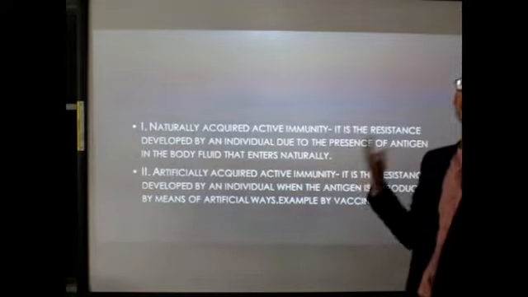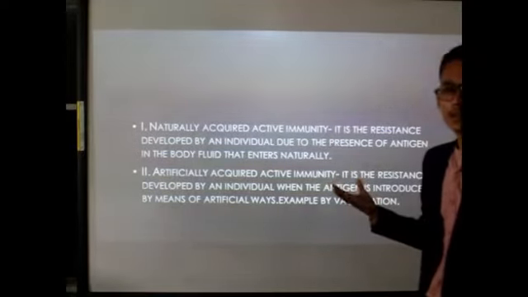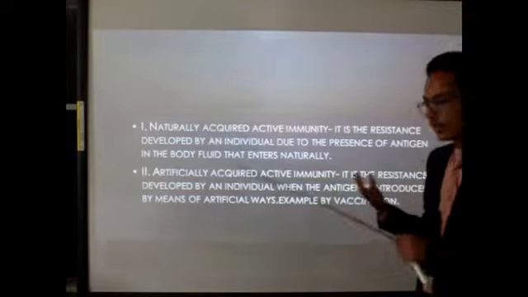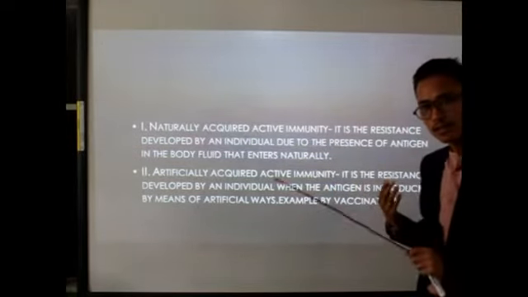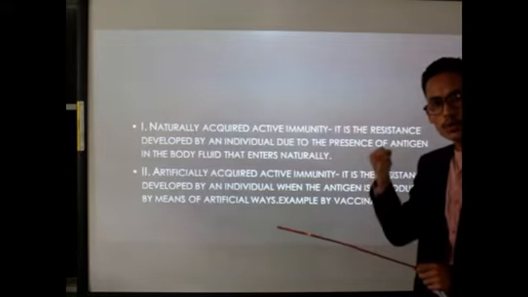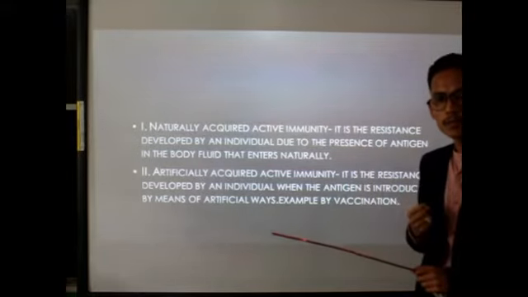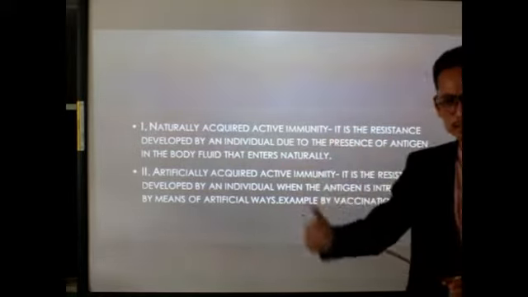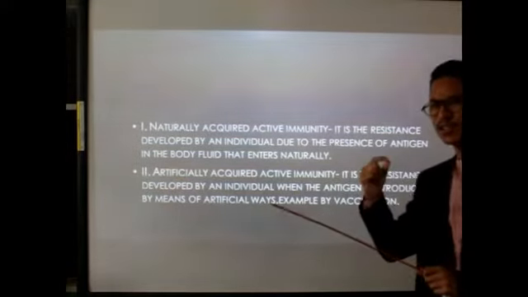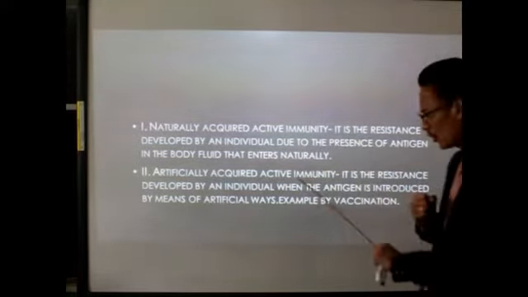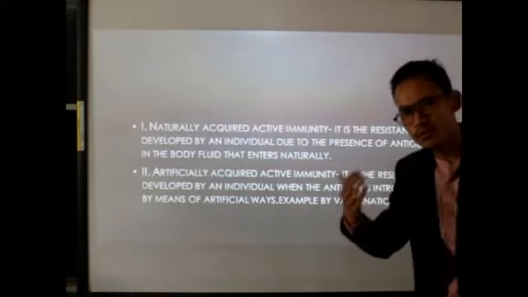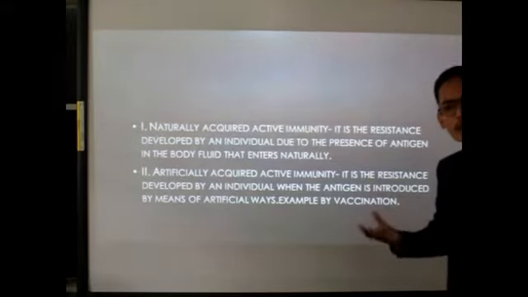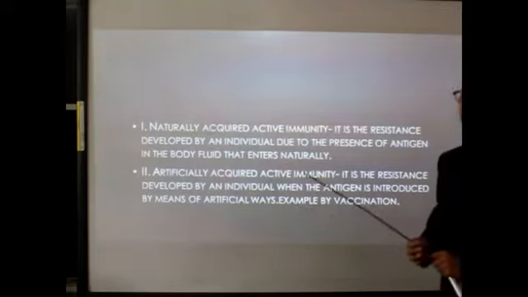We are simply taking it. We know that we are going to take a harmful pathogen. But in vaccination, the strength, the power of those microbes will be very, very weak. Clear? They are just able to trigger the immune response. They are not able to produce the symptoms of the disease, but they are able to trigger the immune response in our body. So during vaccinations, we are being exposed to the pathogen, to the antigen, by means of an artificial way, so that our body will develop the antibody.